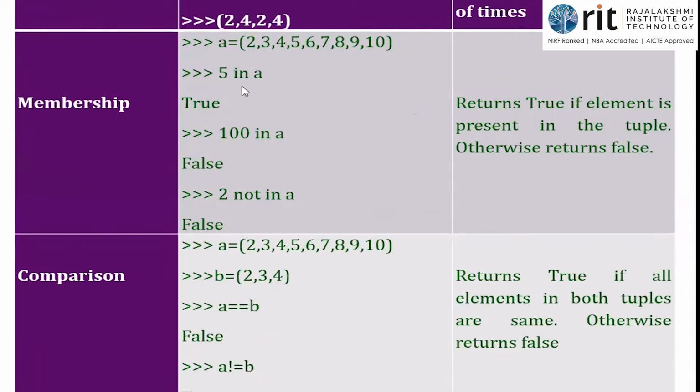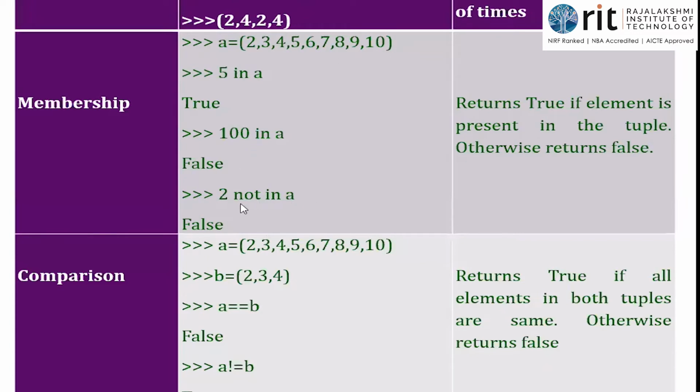5 in A. When you encounter the keywords in and not in, you understand that it is a membership operator, isn't it? The interpreter will understand because it is defined in the language. So 5 in A: I'm going to check whether 5 is a member of the tuple A. Yes, of course it is a member. It is present, so True. 100 in A: check whether 100 is a member of A. No, 100 is not present, so False.